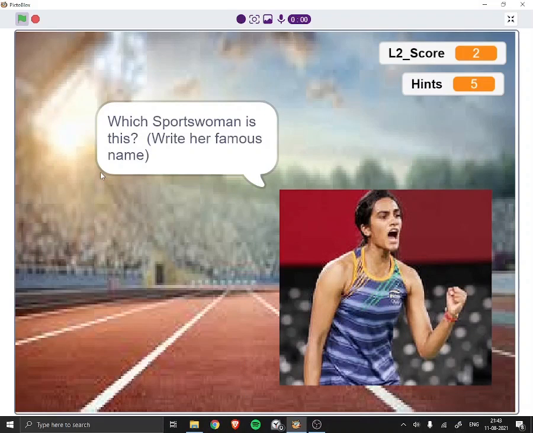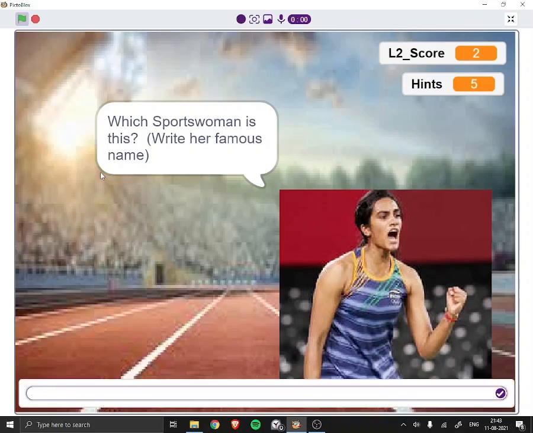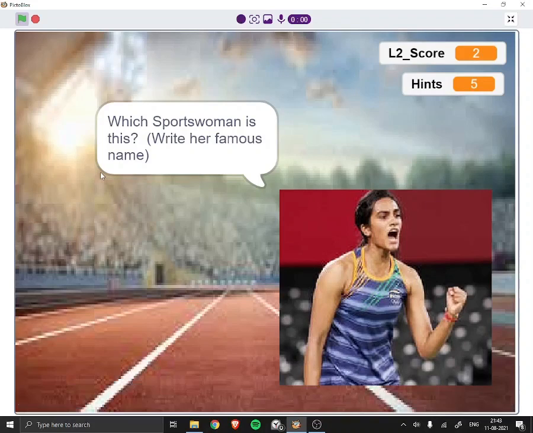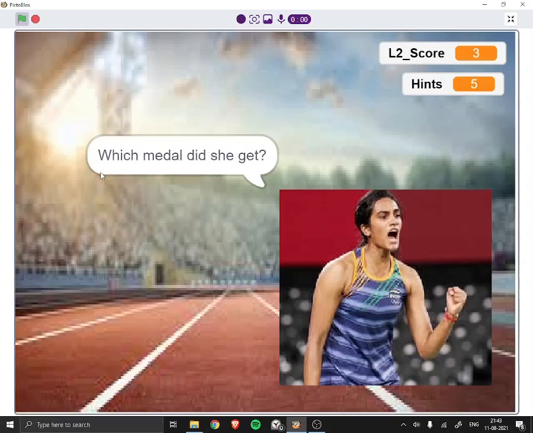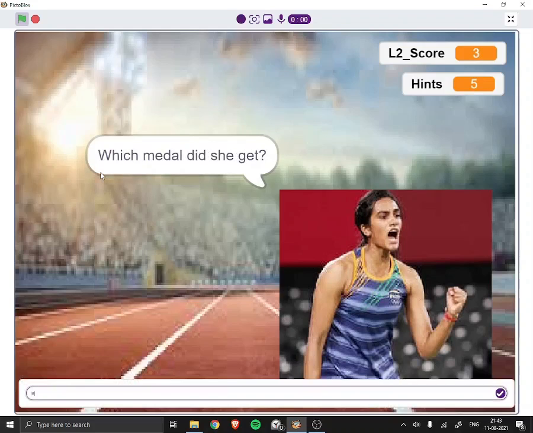Which sportswoman is this? Write her famous name. We have to write the name which is most common in India. It's correct. Which medal did she get? It's correct.